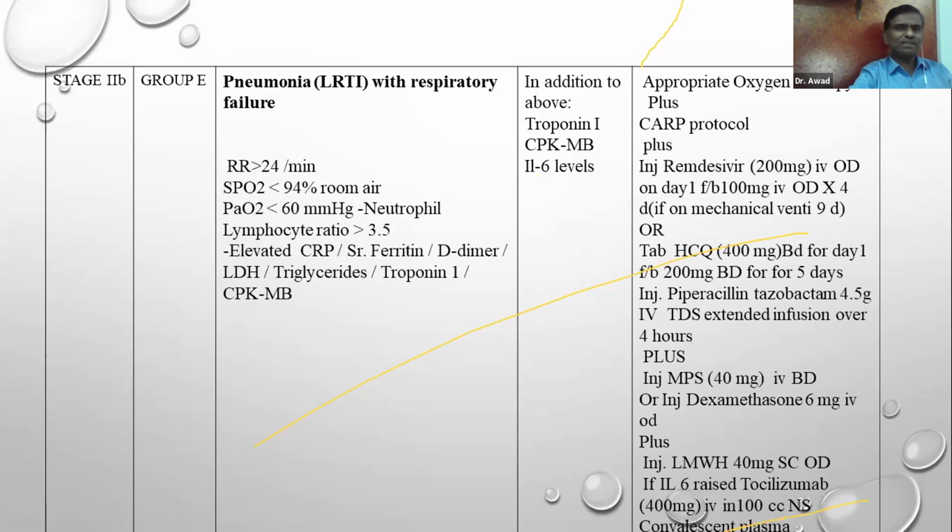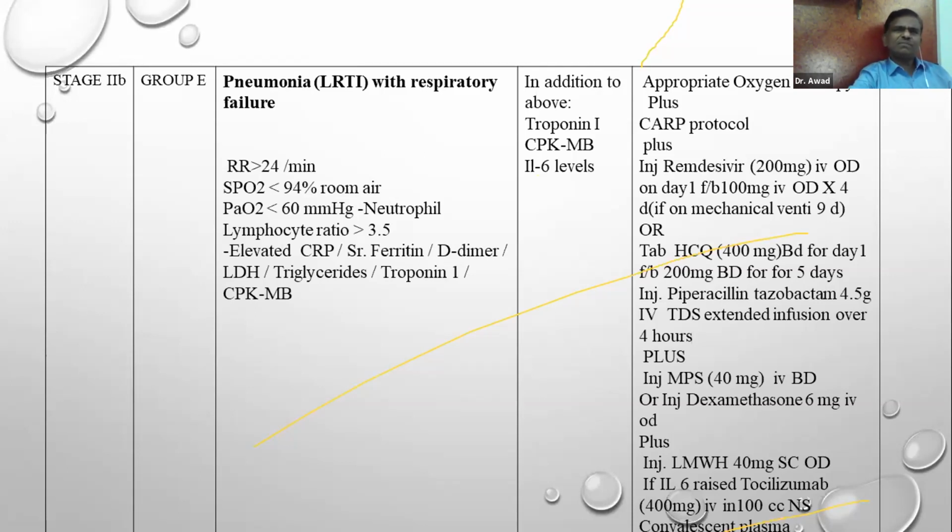Prone position is very difficult to be given, and we have taken the history of the doctors who have undergone the prone position, and they said that it is so difficult. But you have to put pillows in the chest and the bed, and you have to really make him prone so that distribution of oxygenation can be there. The collapsed alveoli are open.